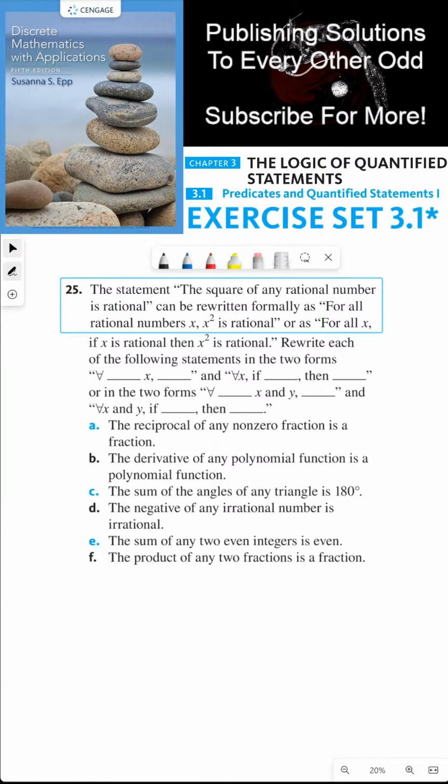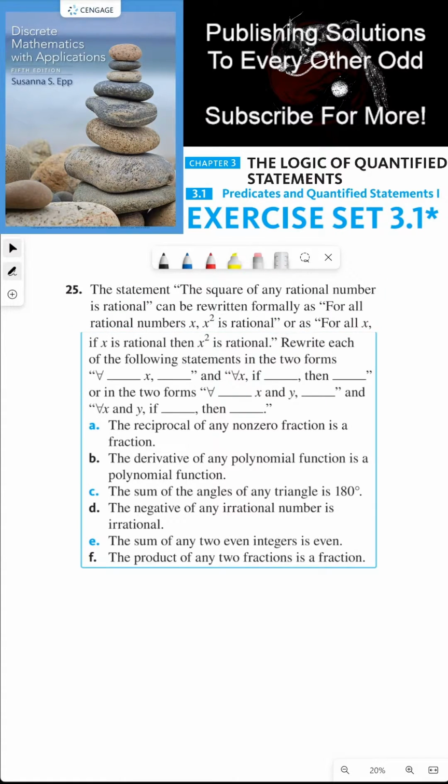The statement, the square of any rational number is rational, can be rewritten formally as, for all rational numbers x, x squared is rational, or as, for all x, if x is rational, then x squared is rational. Rewrite each of the following statements in the two forms, for all blank x, blank, and for all x, if